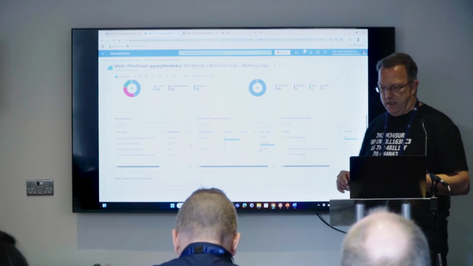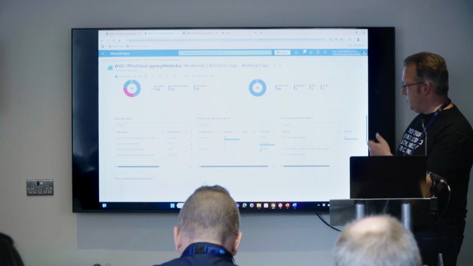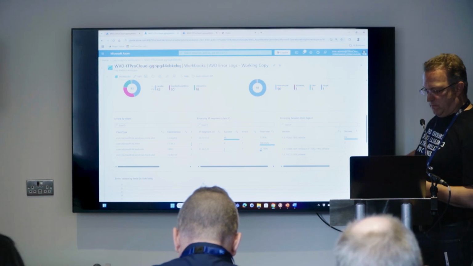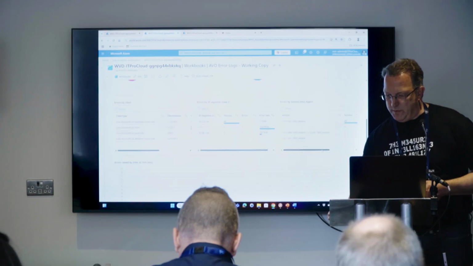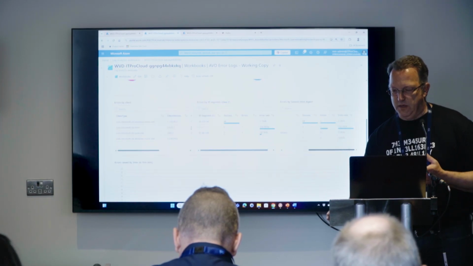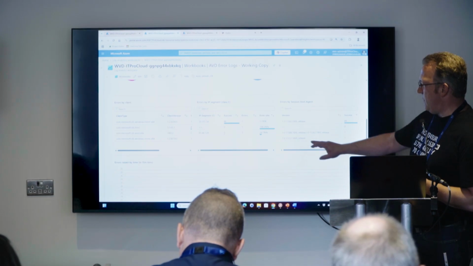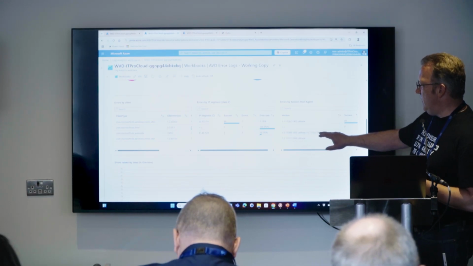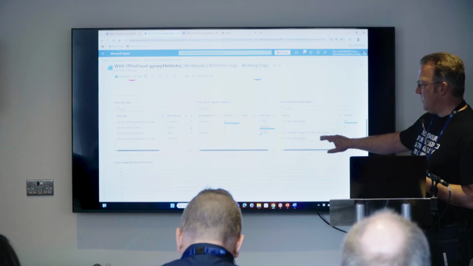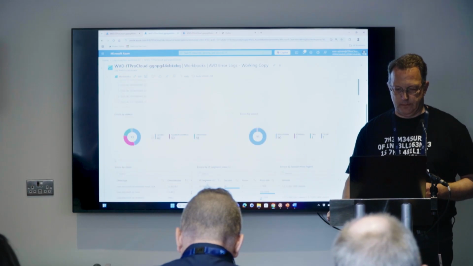And also what I have seen is errors by session host agent. So that is the piece of software running on the virtual machine. That could also be helpful to figure out if you have some issues, if that is maybe related to a specific version of the AVD agent. Interesting, and I'm not sure why that happens, there's one AVD agent reporting a strange release number at the same time. Maybe a preview pool.